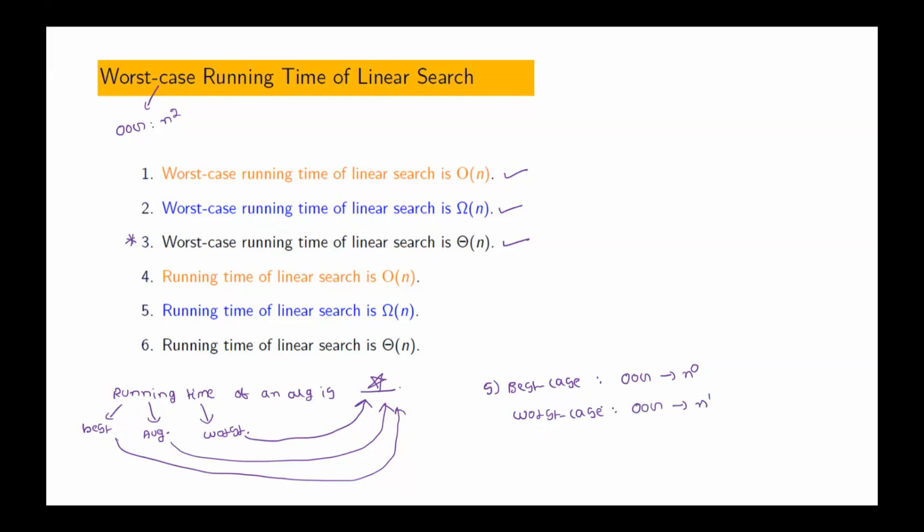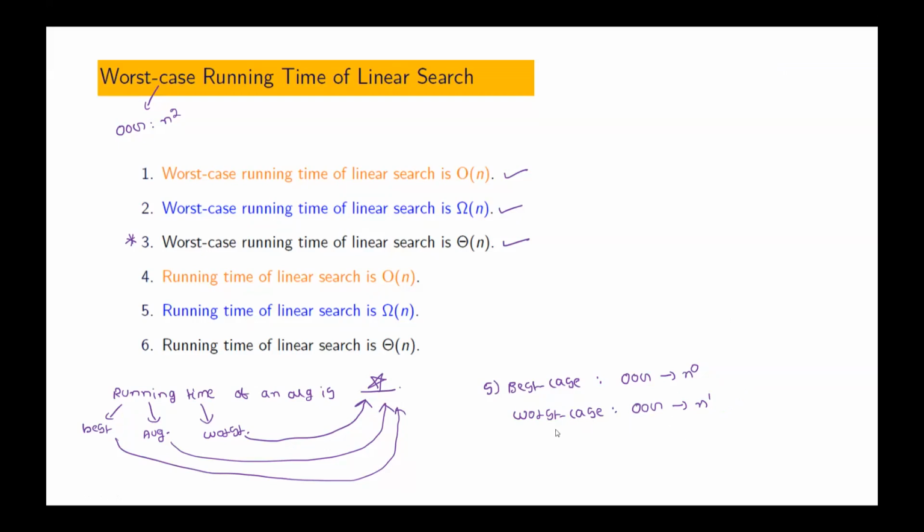In the worst case, what is the order of growth of linear search? n power 1. Is that okay?